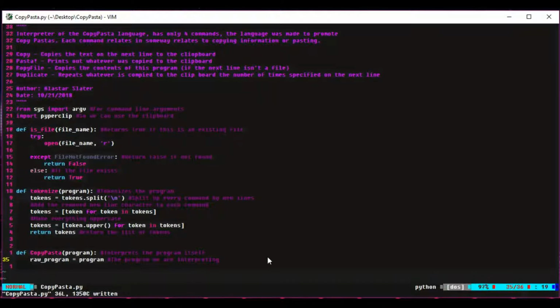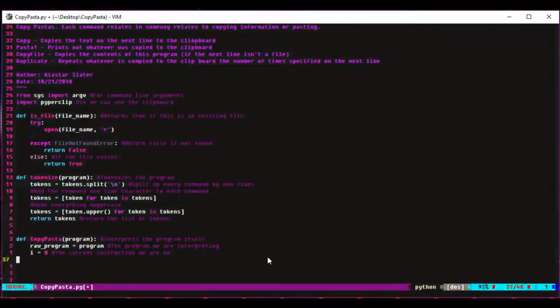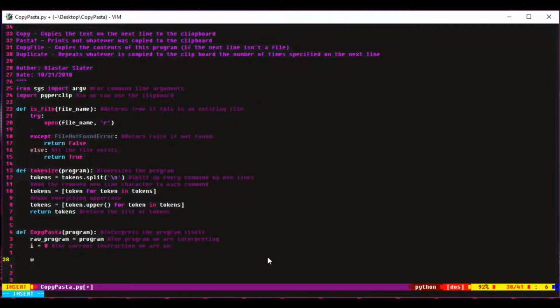I then start adding on to the interpreter some more. I make a variable called I. This is just going to be an index that we'll put into the tokens list so we can get each command. And here we're saying we're going to go through basically every single command in the list of tokens. And we make a variable called tokens, which will get all the tokens from the program that we get by feeding the program into the function Tokenize.